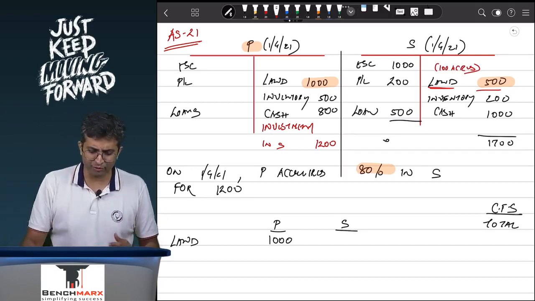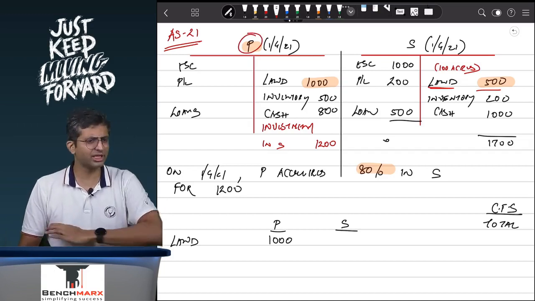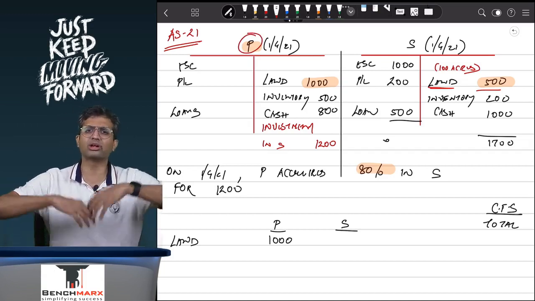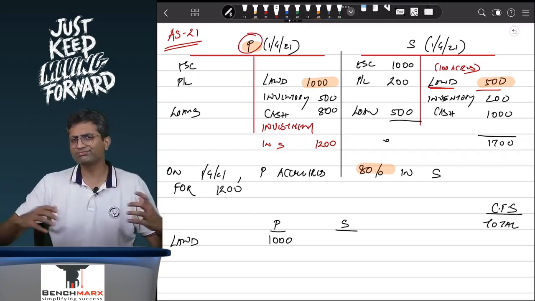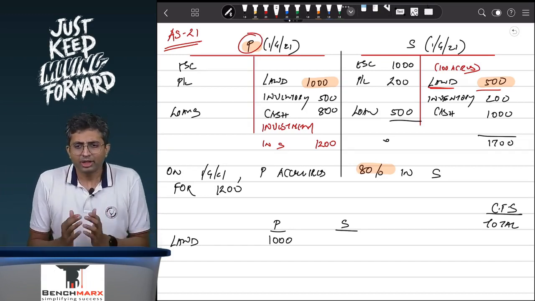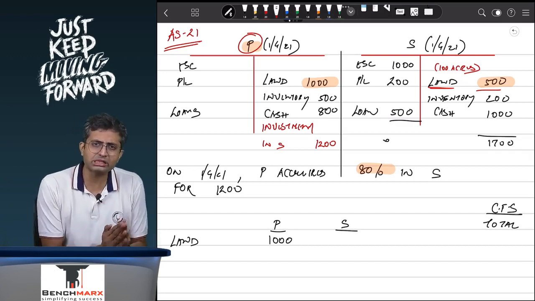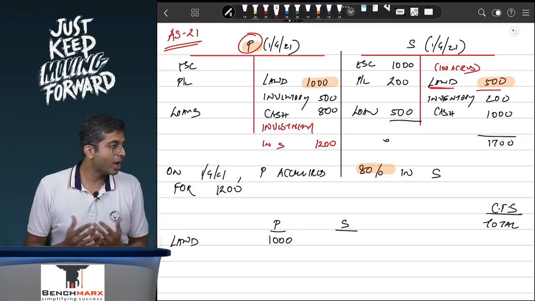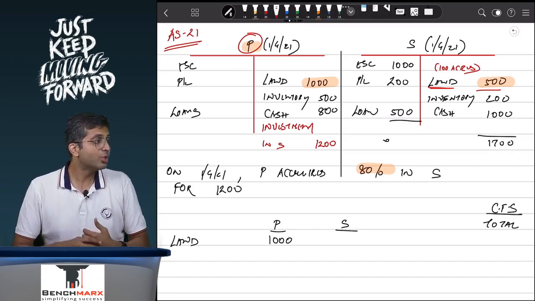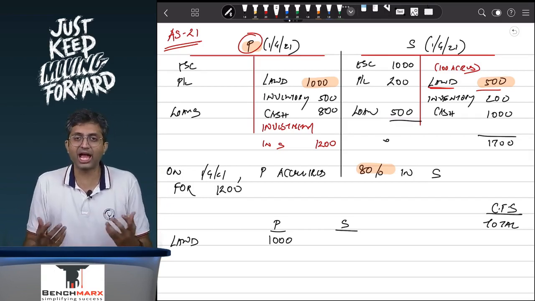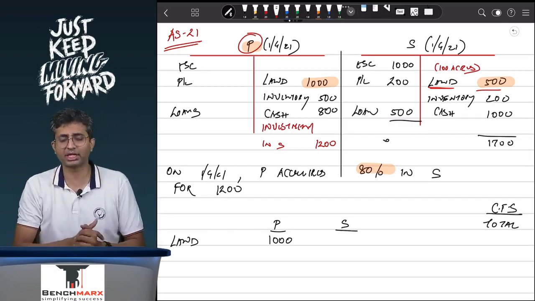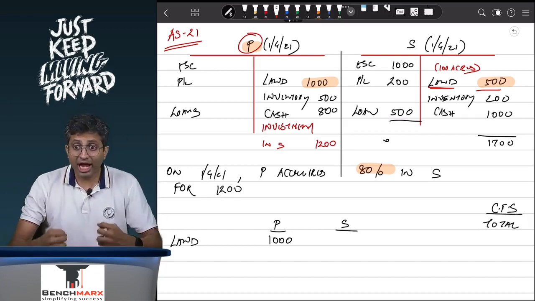If P wants to sell this land, the entire 100 acres, or it wants to construct a big head office, or it wants to modify it, can it do what it wants with only the 80 acres of land or the entire 100 acres? Well, it has the power to do what it wants with the entire 100 acres of land, and as a result, even with a 51% stake, even with an 80% stake, I can control.